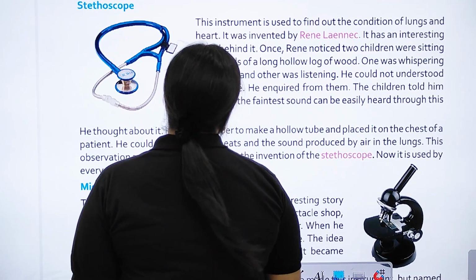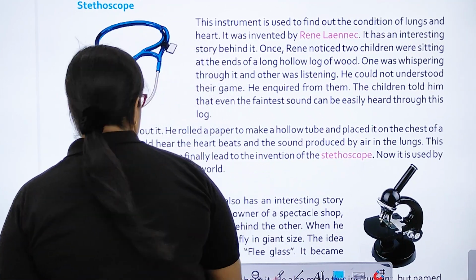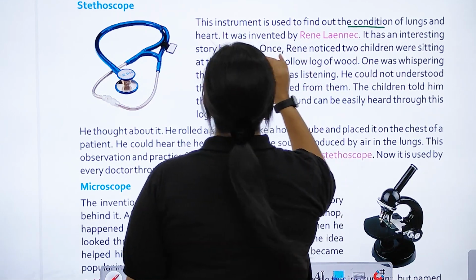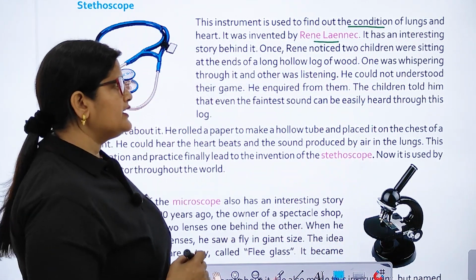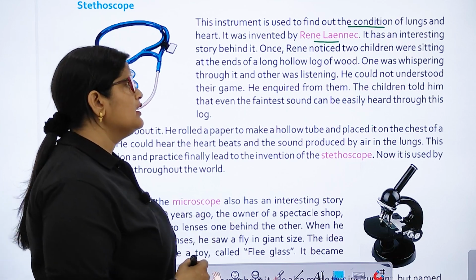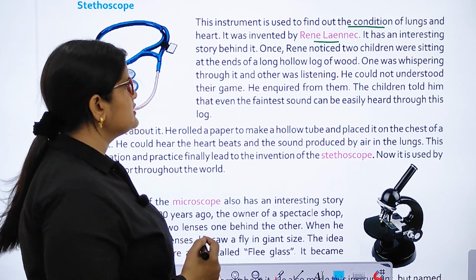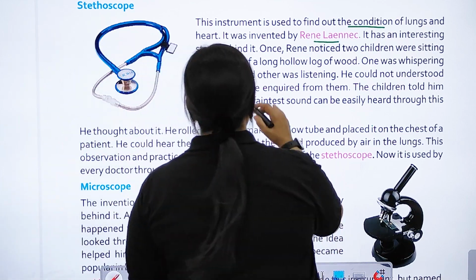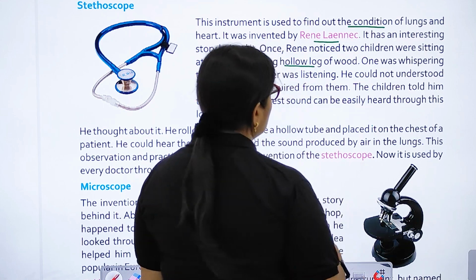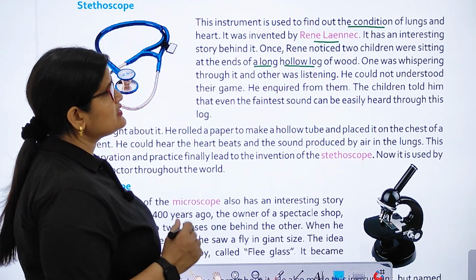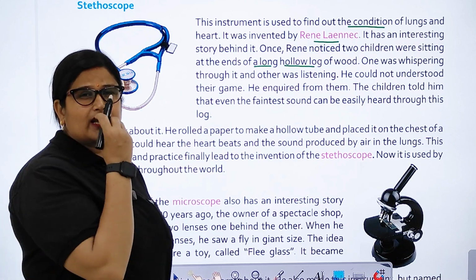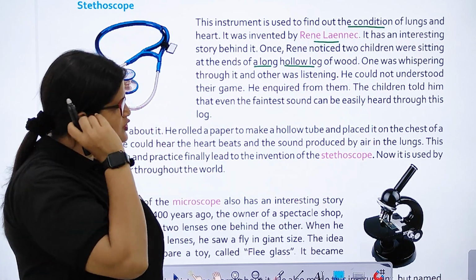Stethoscope. This instrument is used to find out the condition of lungs and heart. It was invented by Laennec. It has an interesting story behind it. Once, Laennec noticed two children sitting at the ends of a long hollow log of wood. One was whispering through it and the other was listening.